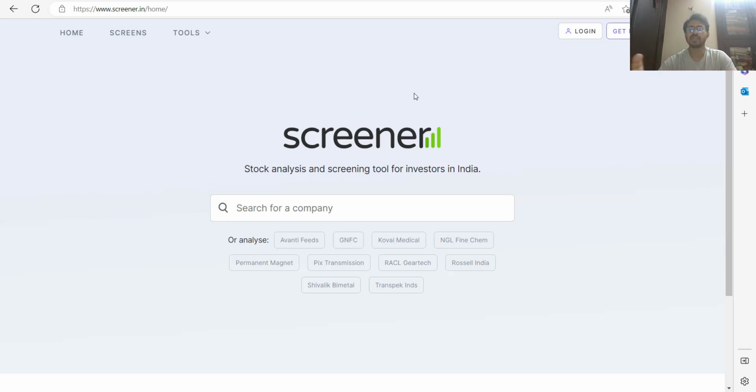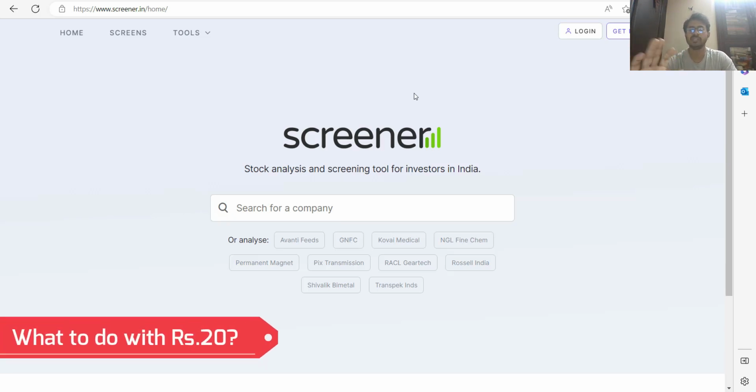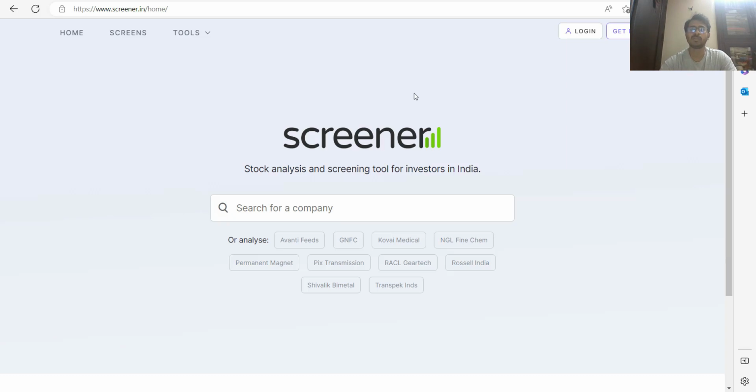Now, when you get 20 rupees as profit next year, you have something to decide. What to do with this 20 rupees? You can use it in multiple ways. Let's say you can take this 20 rupees for your own benefit, for your own interest, whatever you want to do. Let's call it a dividend, right?